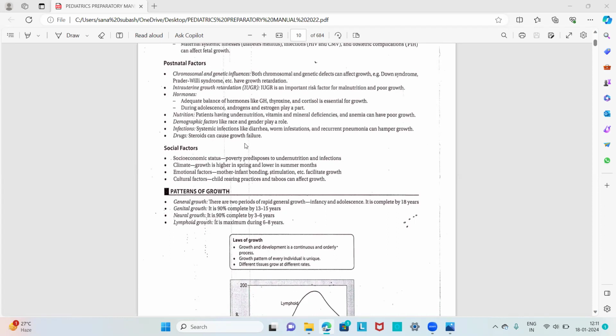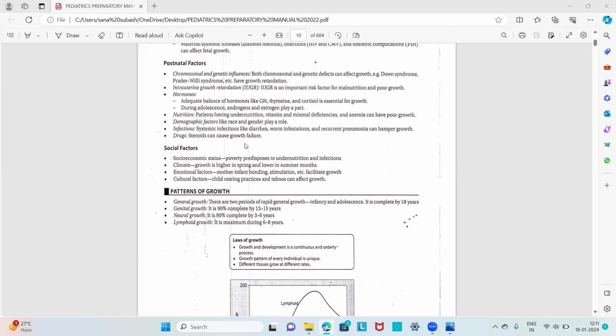The third important postnatal factor is the hormones. Here, the growth hormone also contributes. That is, growth hormone, thyroxine, and cortisol are essential for growth. And during adolescence, we all know that our secondary sexual characters and our pubertal or gonadal growth all depend upon the pubertal spurt, which also depends upon the sex hormones like androgens and estrogen. These also contribute as postnatal factors which influence growth in the child.